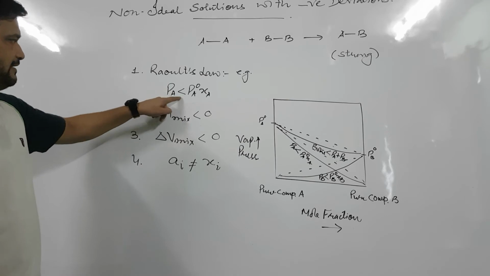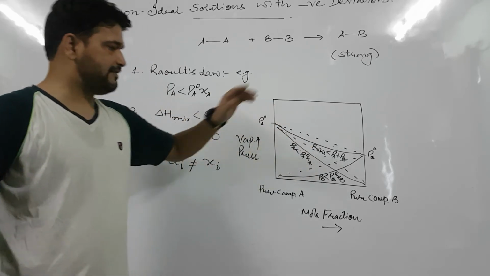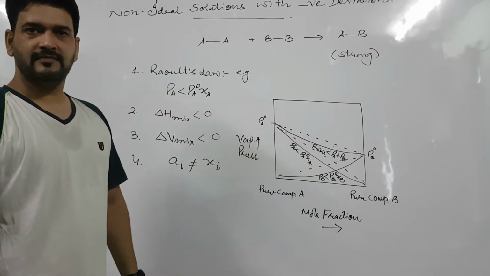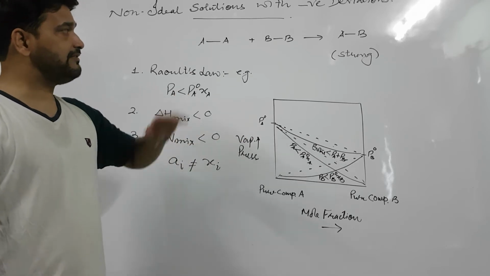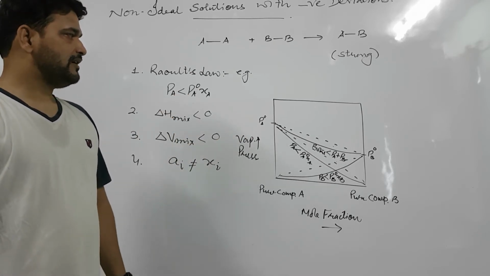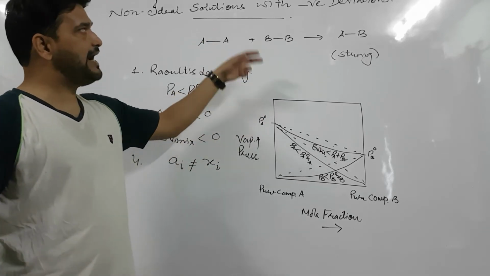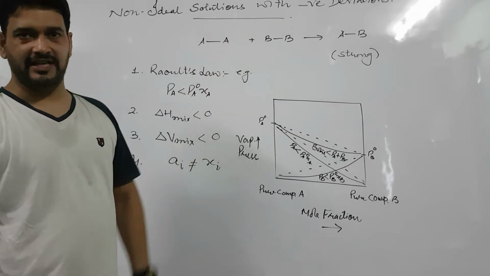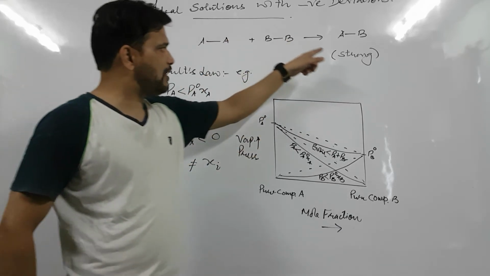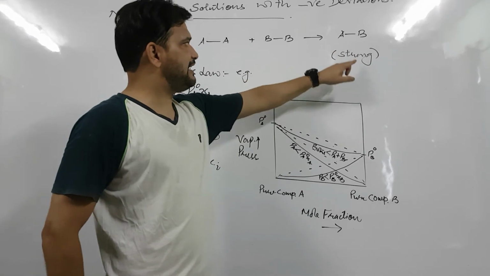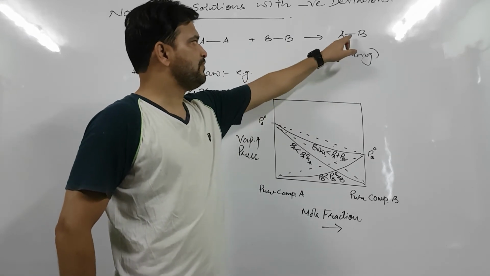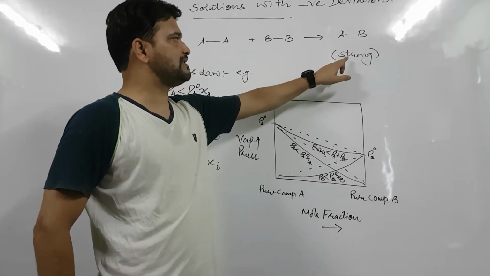These conditions are observed graphically like this. So these are negative solutions, or you can say non-ideal solutions with negative deviations. And you have seen that negative deviations are observed when the interactions of the solutions are stronger.